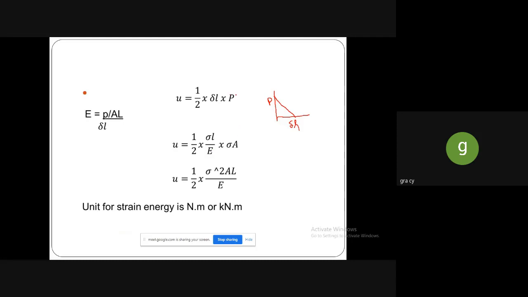Instead of this P, stress into area. So while simplifying this, you will get the U value as half into 1 by E into sigma square into A into L. So the unit of strain energy will be expressed in Newton meter or kilonewton meter.